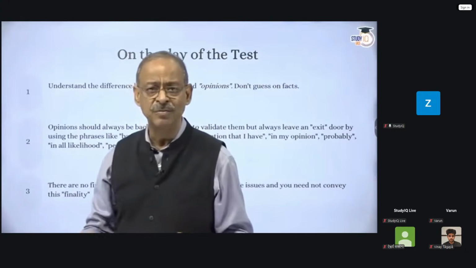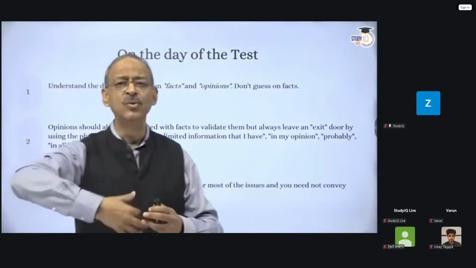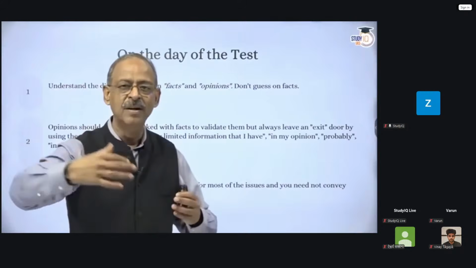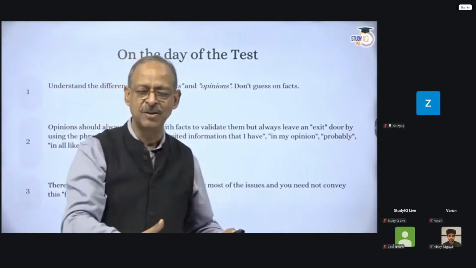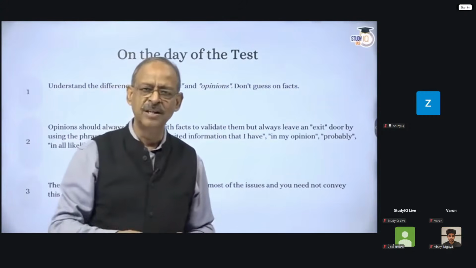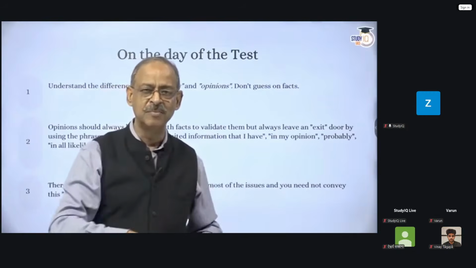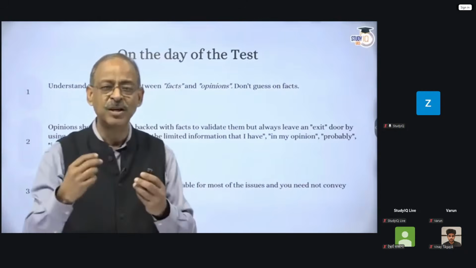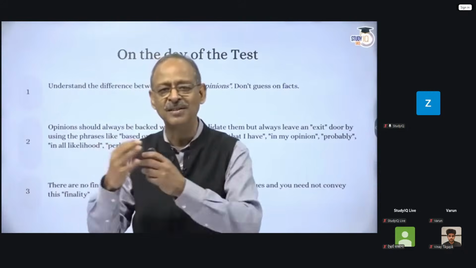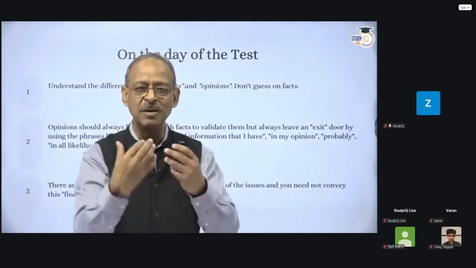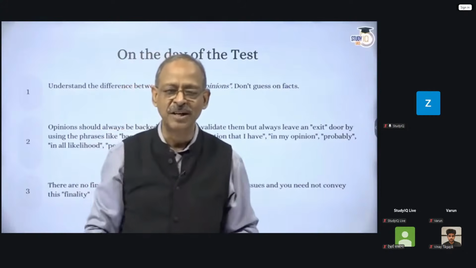There's no final solution. We are moving in a particular direction, and you can mention that this is what has happened, this more can happen. So that's a point of view based on the facts at your command. The other person can say, no, J&K policy is a disaster. The third person may say, J&K policy of the government has been totally successful. So if you say it's partly successful or unsuccessful, you have to have arguments, you have to have facts to demonstrate or illustrate the point that you're trying to make.